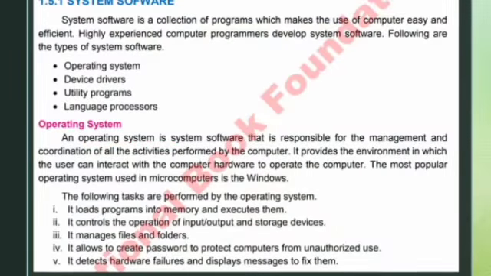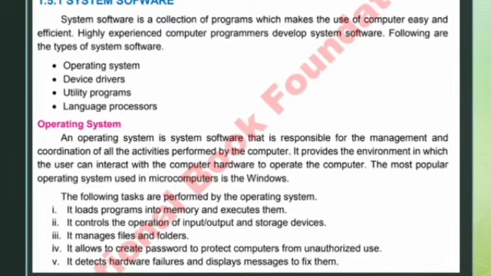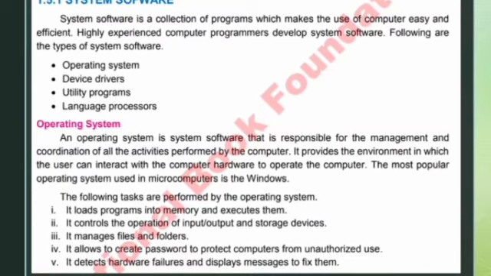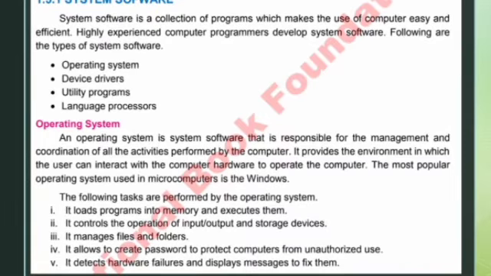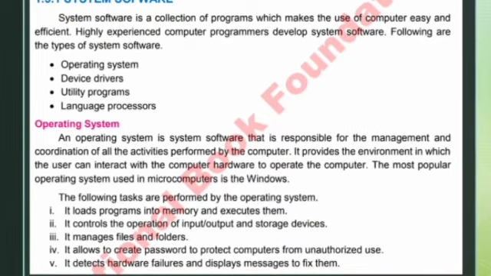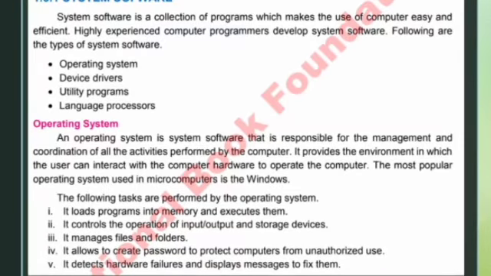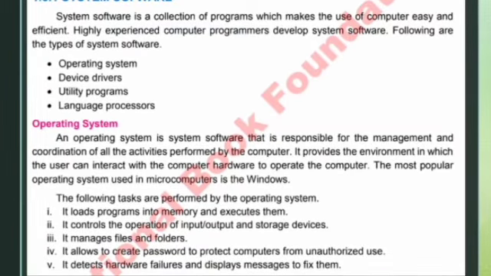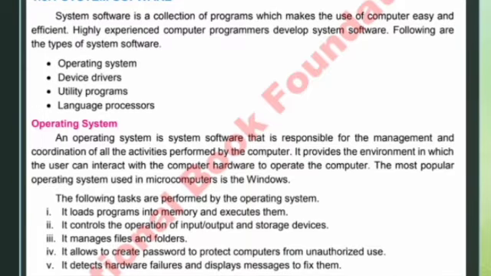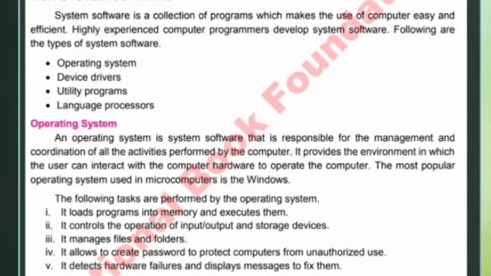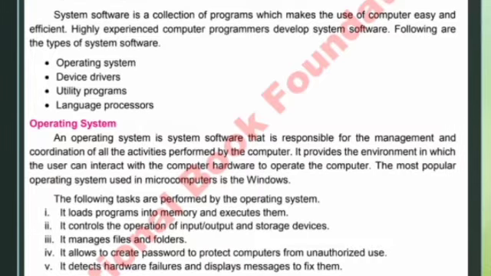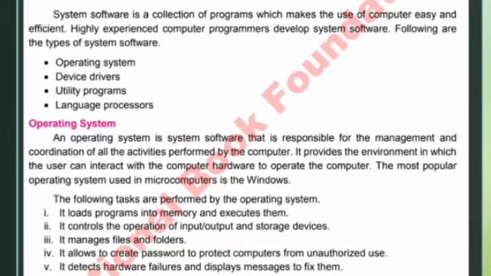System software. System software is a collection of programs which makes the use of a computer easy and efficient. Highly experienced computer programmers develop system software. Following are the types of system software: operating system, device driver, utility programs, language processors.